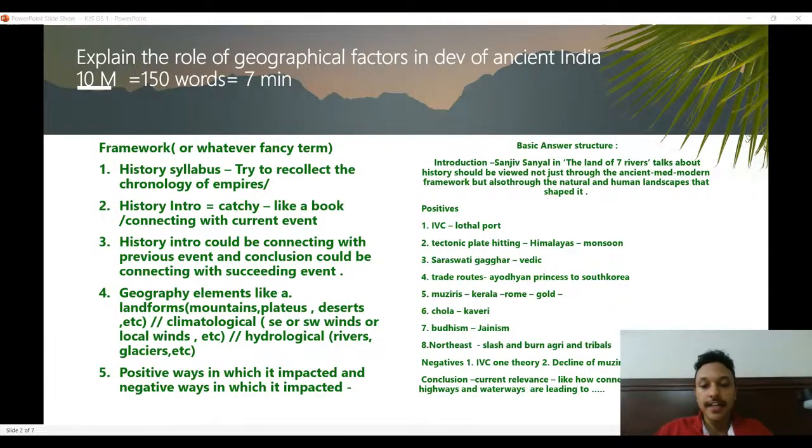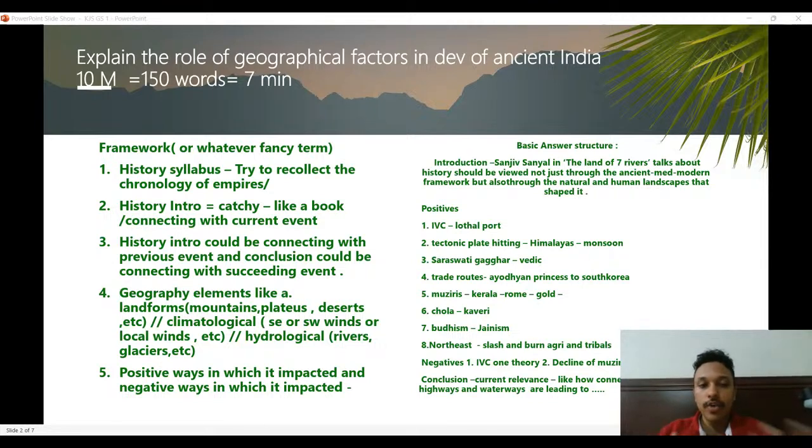Something like how one theory of the decline of the Indus Valley civilization notes that the drying up of the Indus tributaries was one of the major reasons that led to the decline of the mature Harappan phase. Or how the decline of Muziris in the South, especially in Kerala, was also because of climatic factors, which led to the decline of the port of Muziris and then the opening up of various other ports. So you can try to make it holistic by adding examples from North India, South India, if possible something from Northeast India and other parts. So that's about how you can approach the body and introduction.